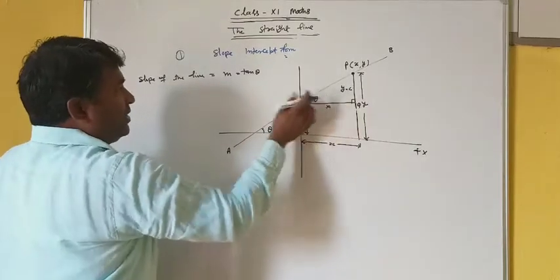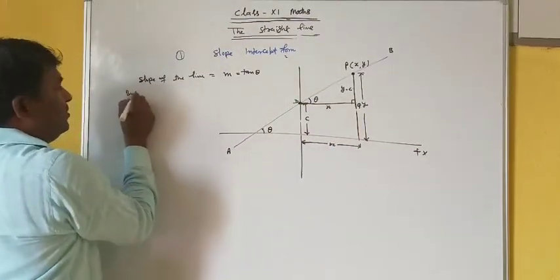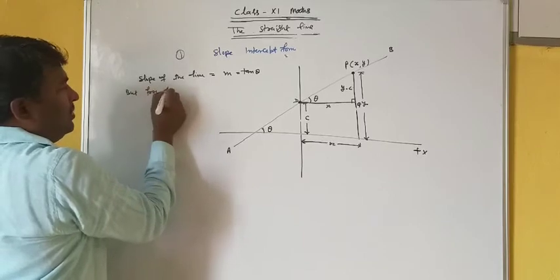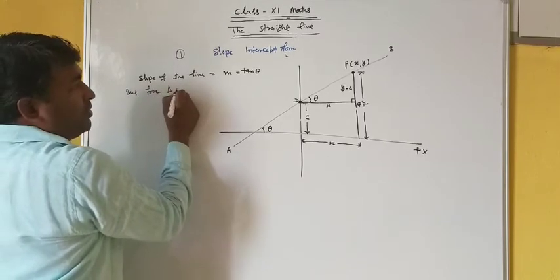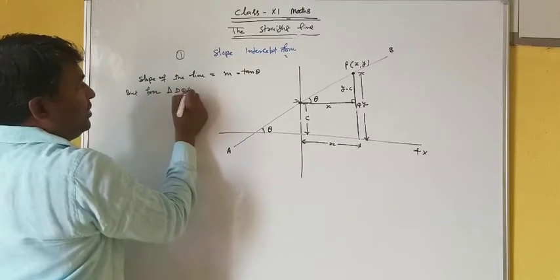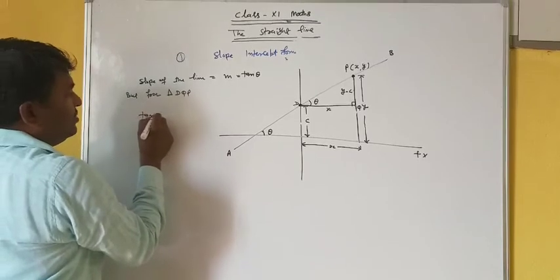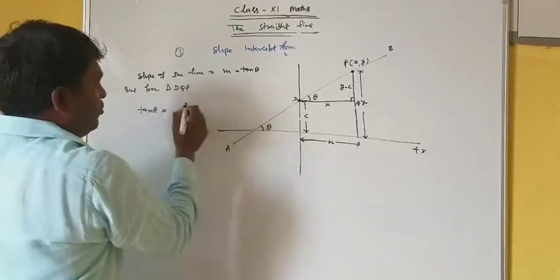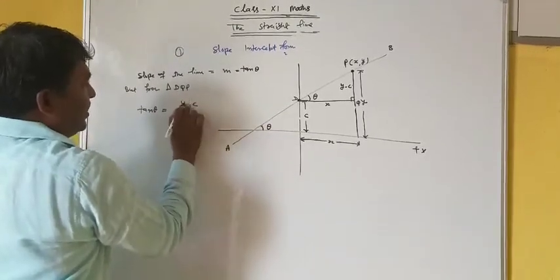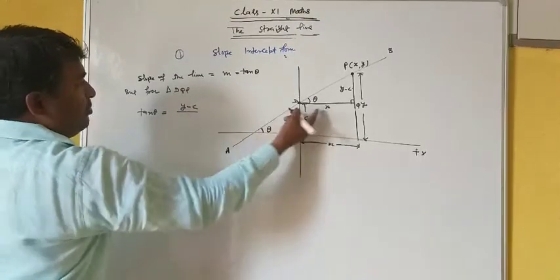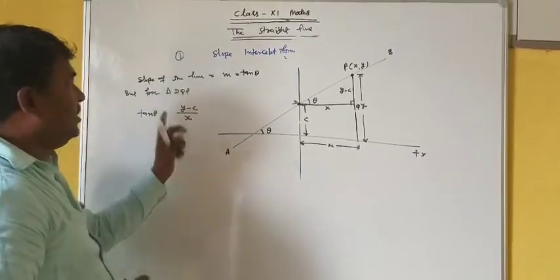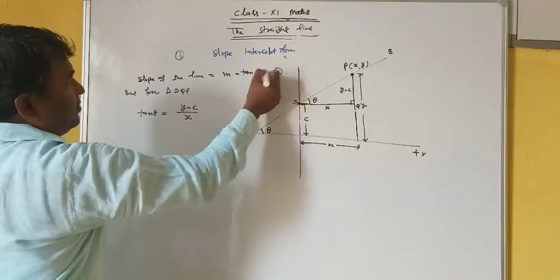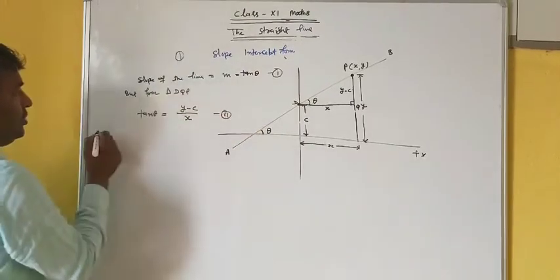So from this right angle triangle DQP, tan theta is equal to perpendicular upon base, which is y minus c upon x. This is equation 1, this is equation 2.